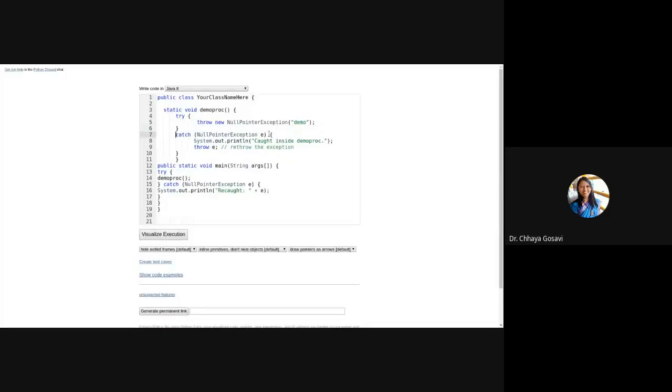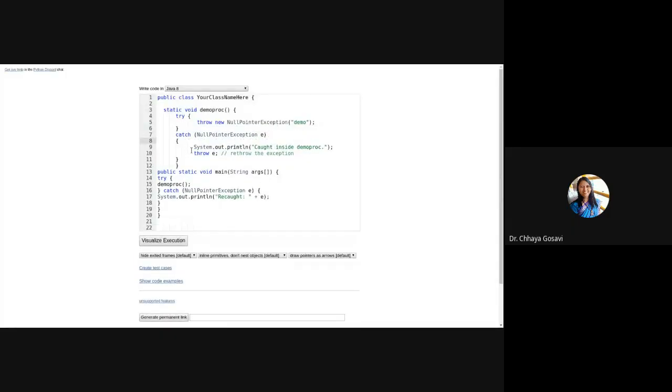Let's see here. In a class, we have the demo procedure function, and in the try block, it's a throw keyword. It's throwing new NullPointerException, and a catch block will catch this NullPointerException and print caught inside demo procedure. And in this catch block, we are throwing that exception again. So this is called rethrow. So this procedure ends here.